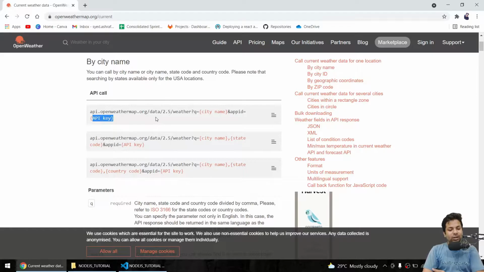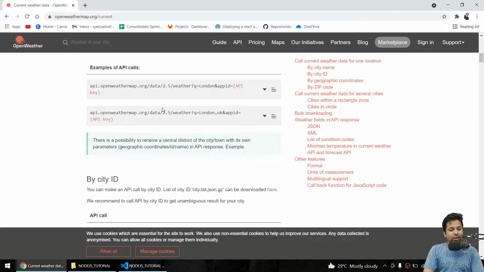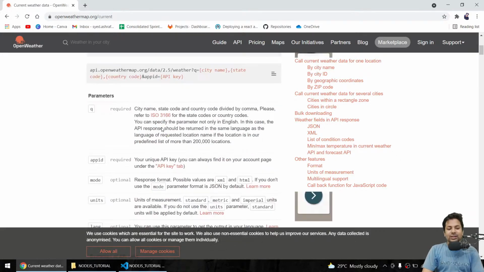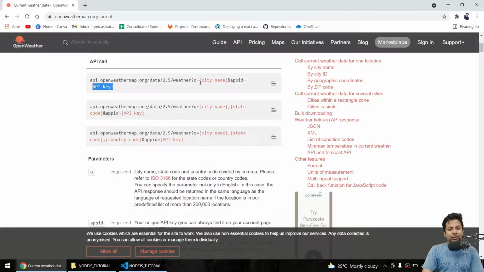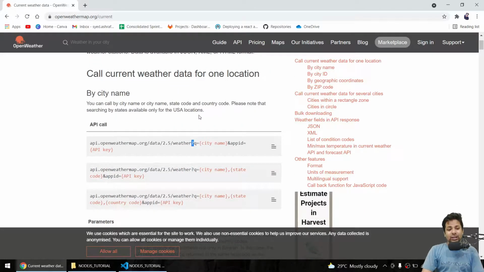Okay guys, you can also get it by city name and state code, but we won't use state code, we'll just give city names. And yes, city ID as well. So let's see. For that we have to firstly register, and this is called a query param. You give a bunch of stuff after the question mark, that we'll also study afterwards. We have already seen queries in the CRUD API, but I haven't gone deeper because that was normal.